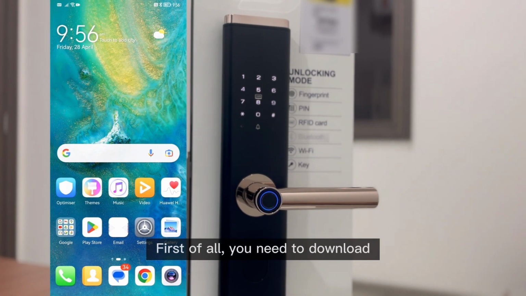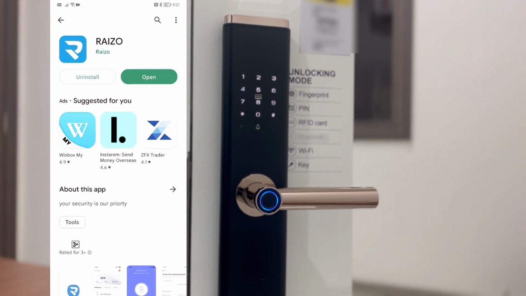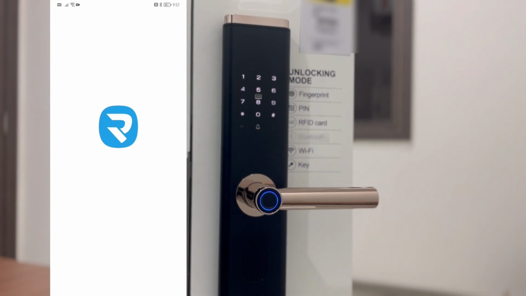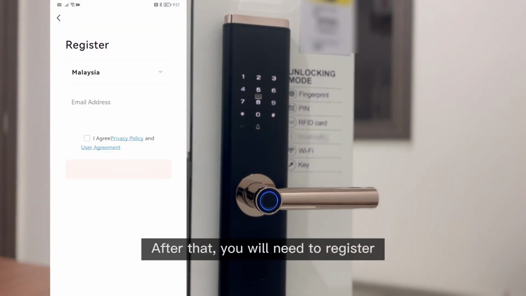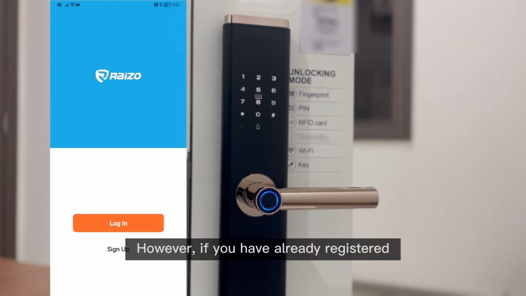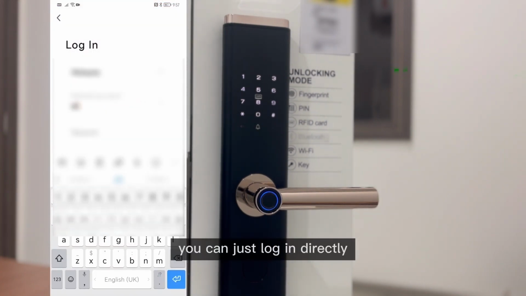First of all, you need to download our Raizo mobile application from the Apple App Store or Play Store on your phone. After that, you will need to register your own account and log in. However, if you have already registered an account, you can just log in directly.